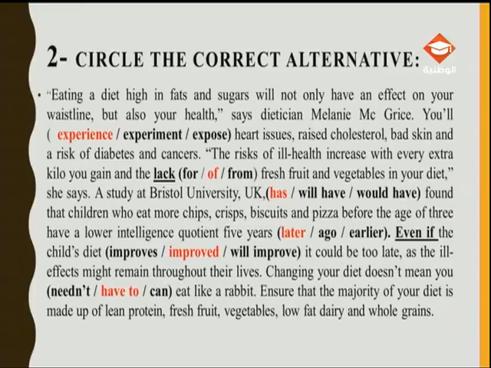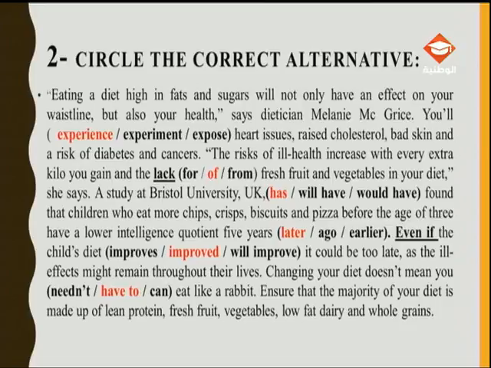Can we use expose in that particular case? Maybe you will expose your health to some heart issues, or you will be exposed to some health issues, but we cannot use the active form in this sentence. Then, this is the wrong word.